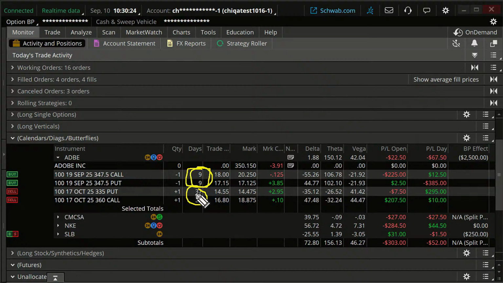Kind of the same principle as the Nike trade that we did before, where we tried to roll for a credit. So let's roll. We're not going to roll all the way to 37 days because that's where our expirations are on our long contracts. I'm going to keep this as a straddle strangle swap. I'm going to look for a short straddle that expires maybe late September, early October. Let's do it, and then look at the rolling trade here. So we're going to Adobe.